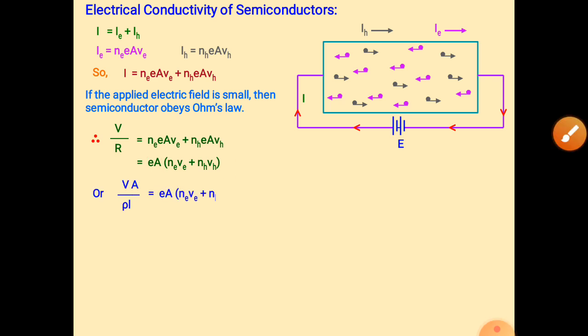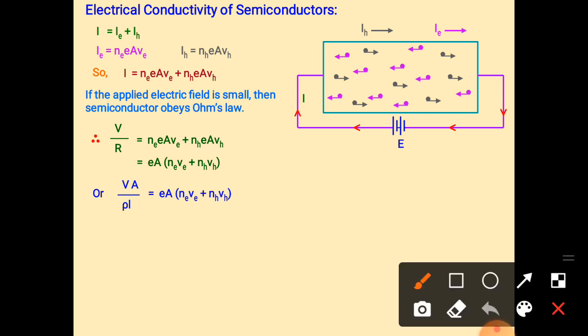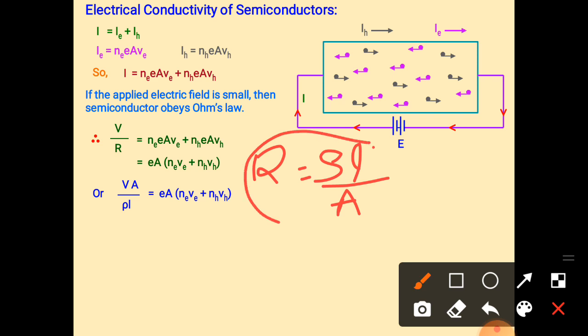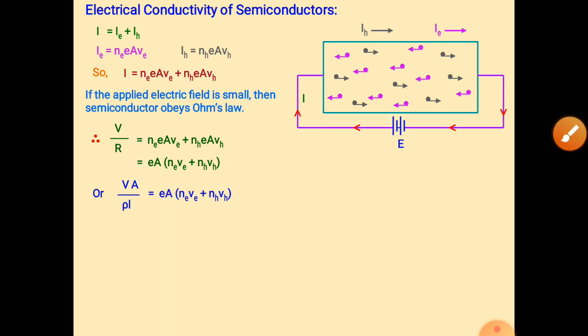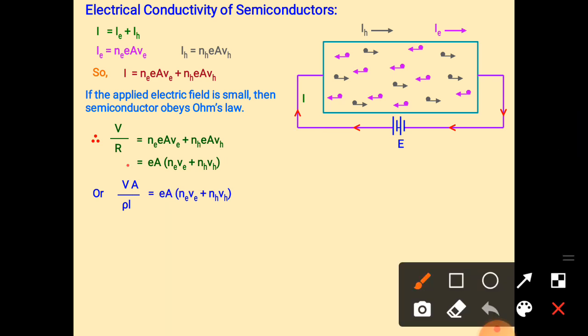Now this formula comes from the resistance formula. Resistance R is equal to rho L by A. So we put this R formula inside this equation, and we are left with VA upon rho L, with the right-hand side as it is.